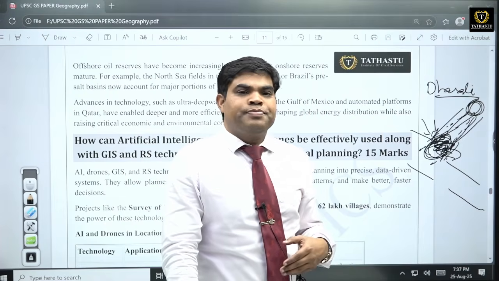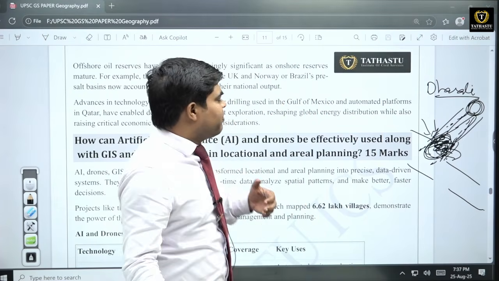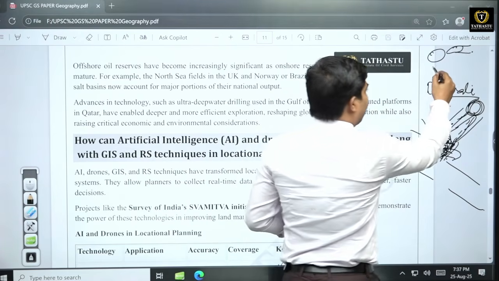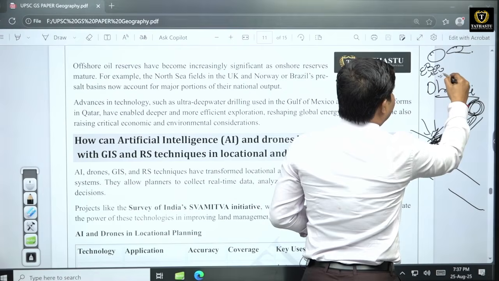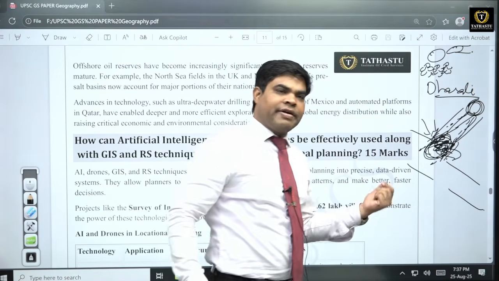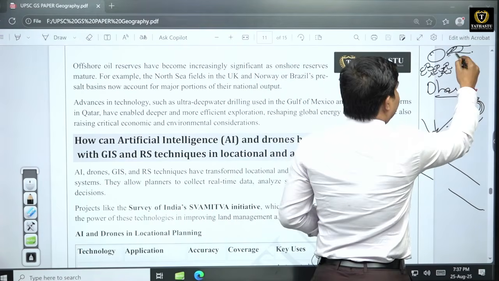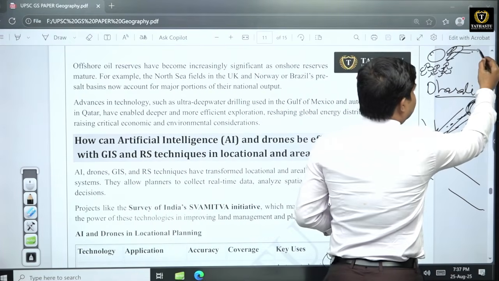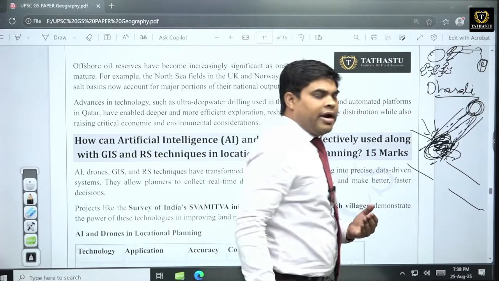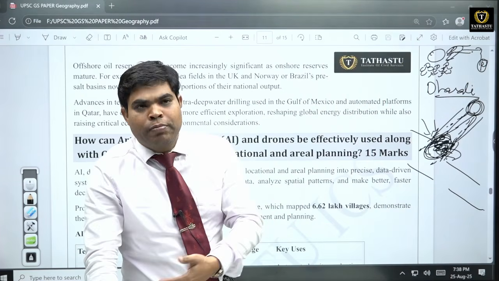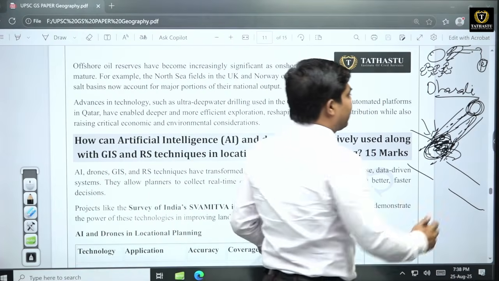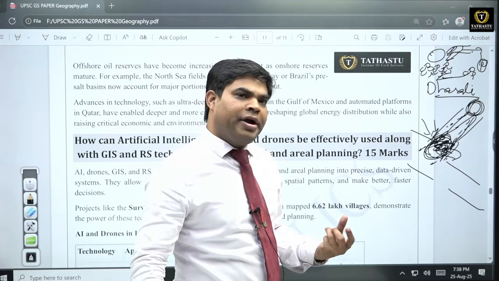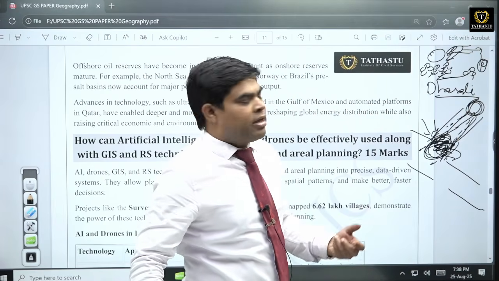Another area is law and order. Suppose we have put a camera at a crossing, and 4-5 people are standing there and immediately start fighting and abusing. If a camera is there, it can see this change in behavior, and because of that it sends signals to some local center, a message goes to the local police station, and that police station can immediately send a policeman to this location and bring the law and order situation under control. So this can also happen.